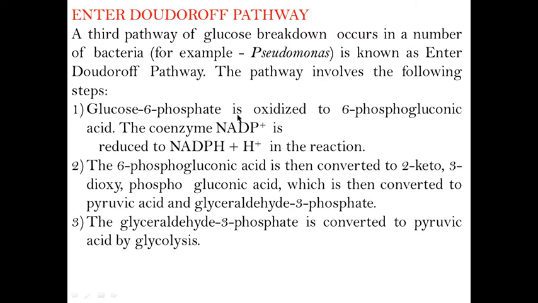Glucose 6-phosphate is oxidized to 6-phosphogluconic acid. The coenzyme NADP is reduced to NADPH2 in the reaction. The 6-phosphogluconic acid is then converted to 2-keto-3-deoxy-6-phosphogluconic acid, which is then converted to pyruvic acid and glyceraldehyde 3-phosphate. The glyceraldehyde 3-phosphate is converted to pyruvic acid by glycolysis.